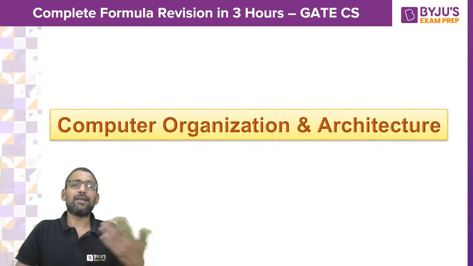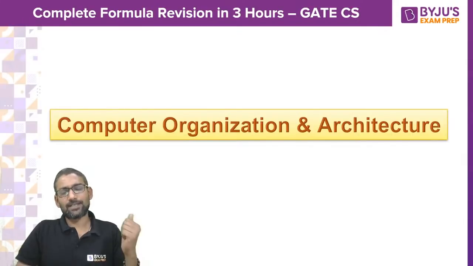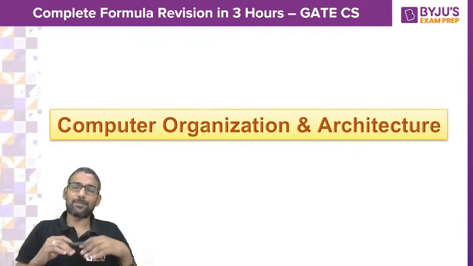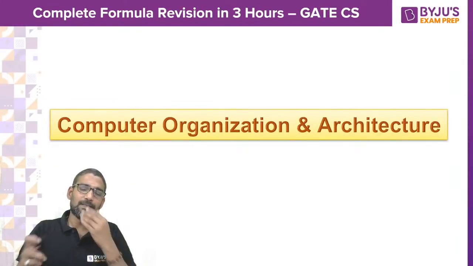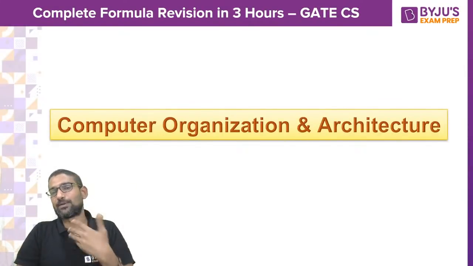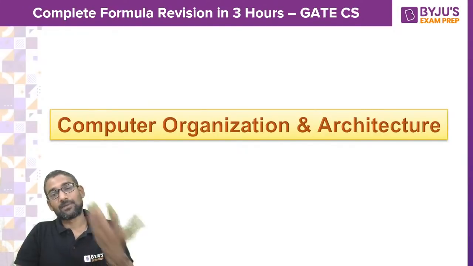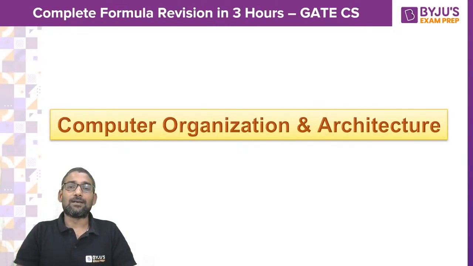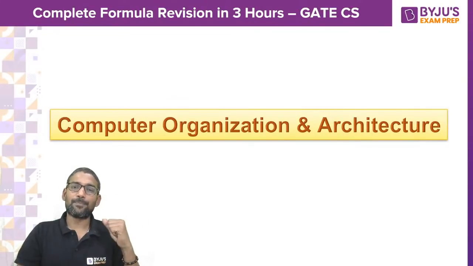So it may recur in GATE 2022, who knows? But on an average, you can definitely expect around 6 marks minimum. There is a potential for this subject to scale up to 13, 14 also.